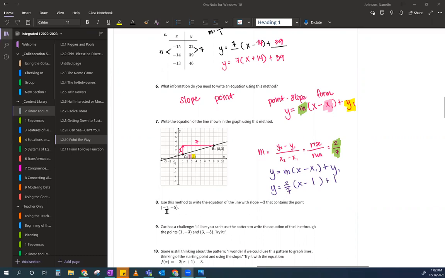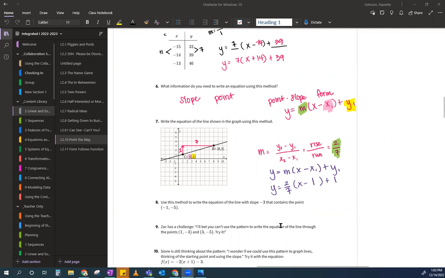All right, it says use this method to write the equation of the line with slope -3 that contains the point -1, -5. And you're like, wait, what? You want me to do that again, Miss Johnson? Yes. So you just want me to do the same thing? Yes. So, Miss Johnson, there's no real difference here. Well, kind of. There's a very small difference. But I want you to practice. So, how do you get better at something? You do it again and again.